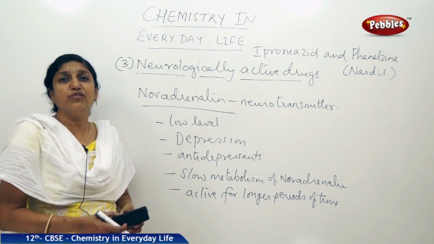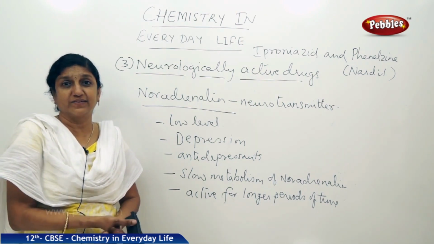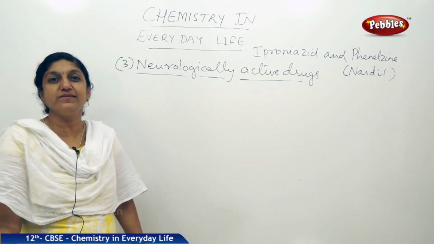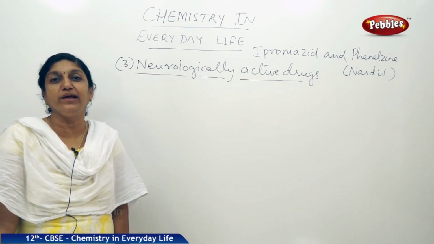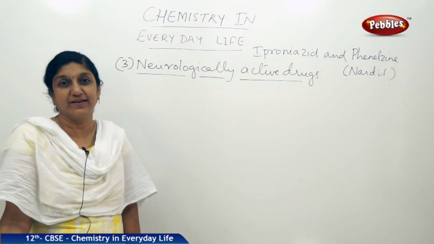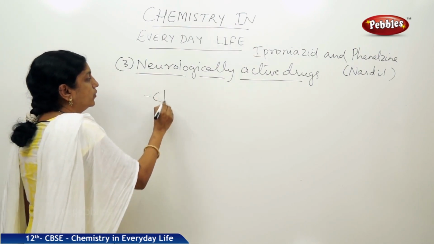Now let us take a few more examples which are used as tranquilizers. So chlordiazepoxide, this is another mild tranquilizer very often used, and meprobamate, that is another mild tranquilizer. So let us write the names.